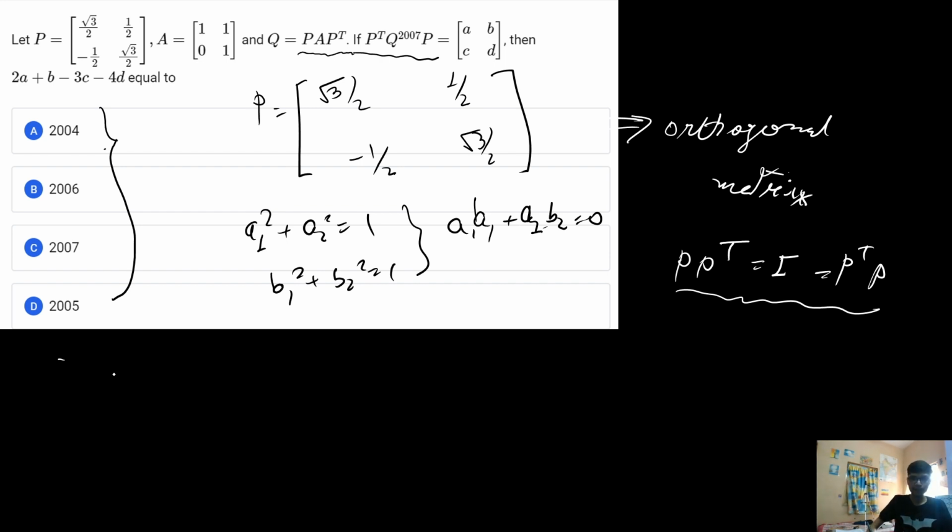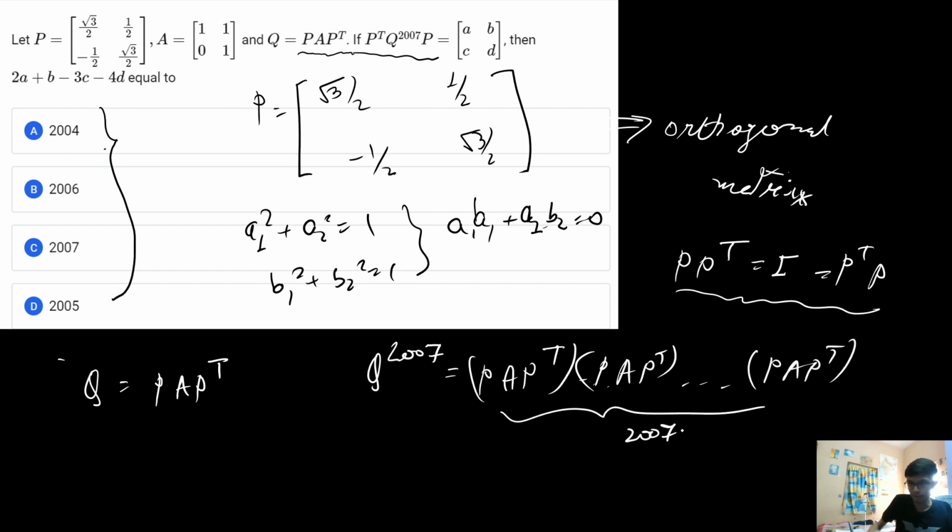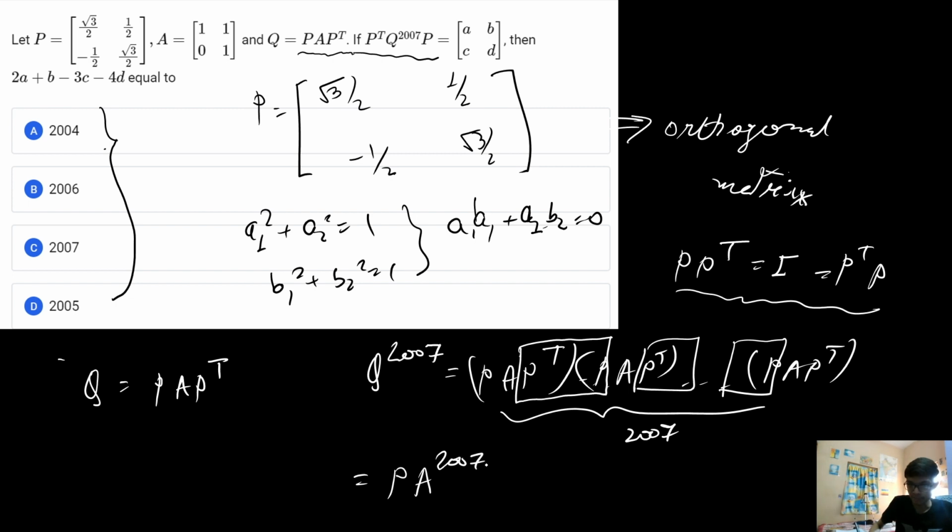Now again, the result Q is P into A into P transpose. What is mentioned in the question is that we have to calculate Q power 2007. If I write it in this form and multiply it 2007 number of times, I see P transpose into P repeated in the middle, and each such pair gives the identity. So this particular result will directly give me P into A power 2007 into P transpose. Okay, so I hope this particular thing is clear.